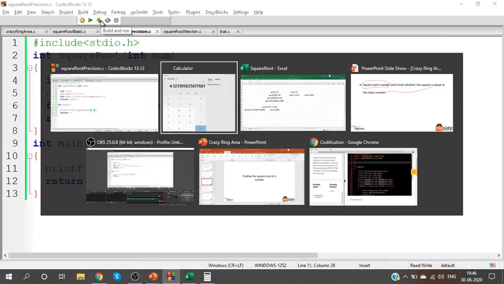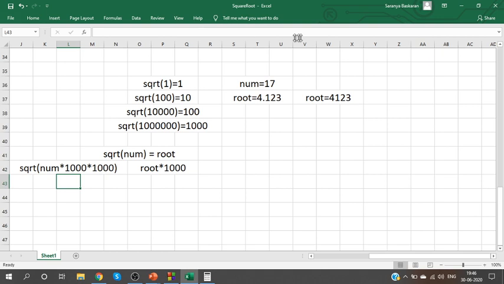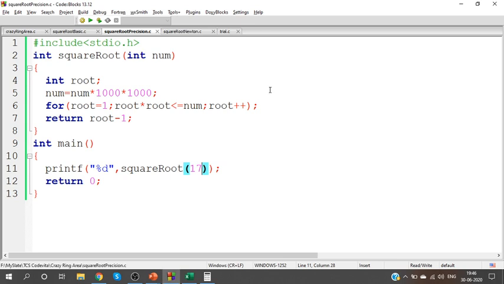Now I can't directly get 4.123, so I'm trying to get it as 4123. Now I know how to get 4123. From this 4123, we can derive 4.123. Am I right? How to do that?